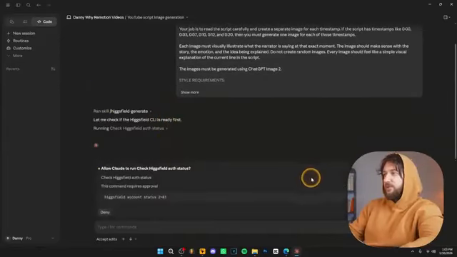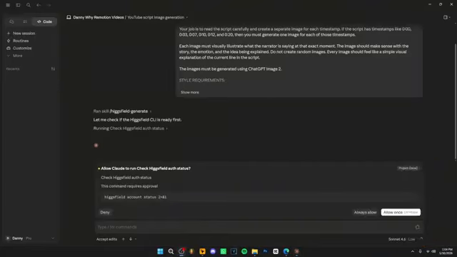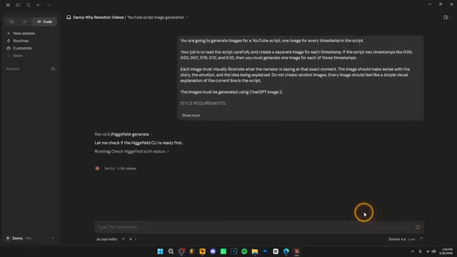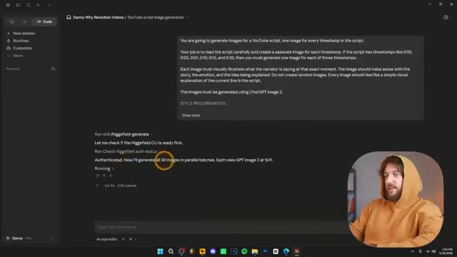As you can see, it's asking me to allow access. I don't think you can see it. Let me, yeah, you can't actually see it because of my webcam. So I'm going to take my webcam off. So as you can see over here, allow once or allow always, click always allow, right? As you can see, now it'll generate 38 images.